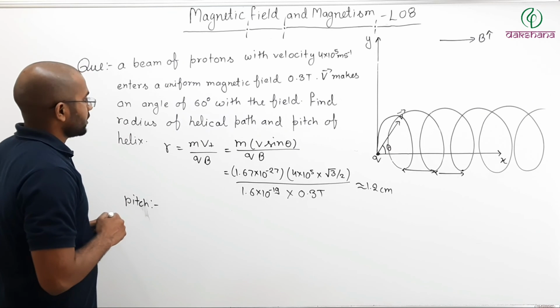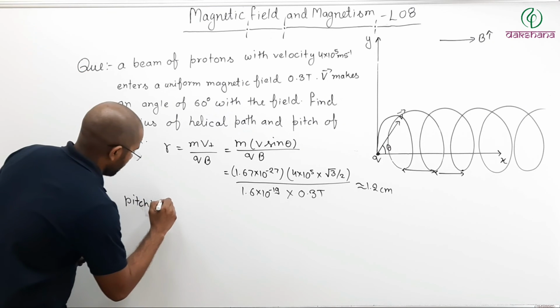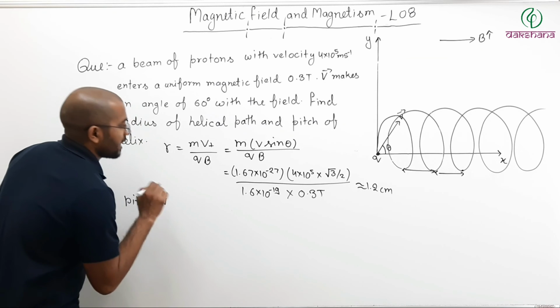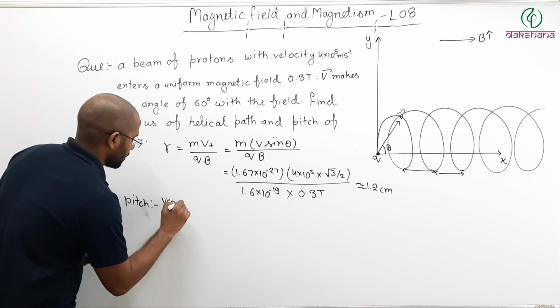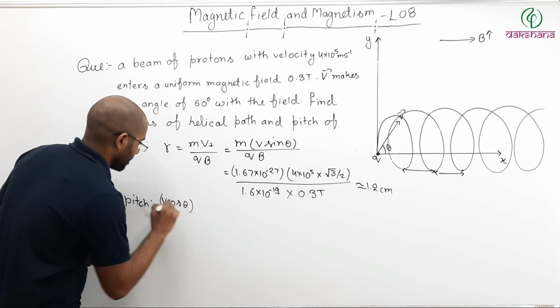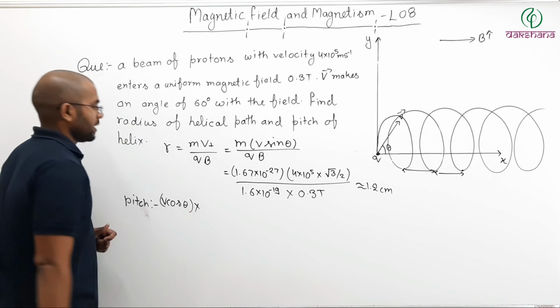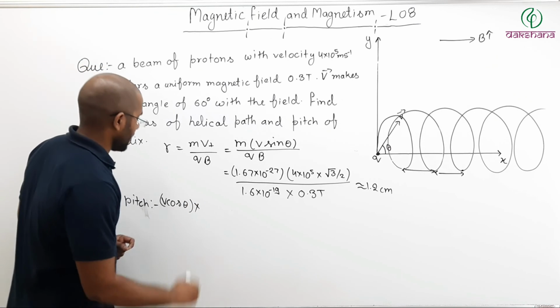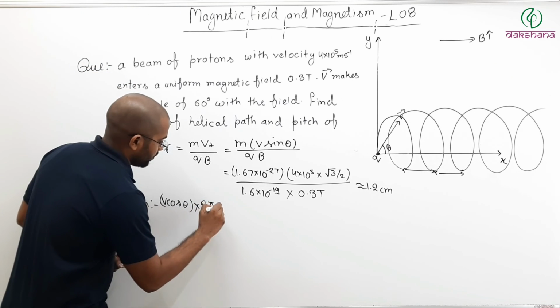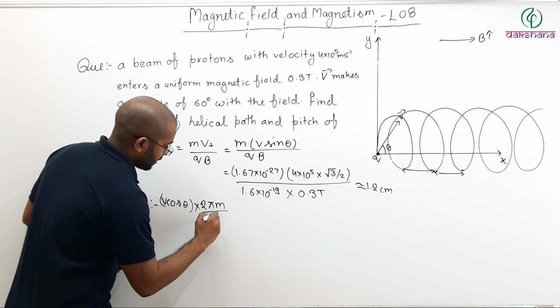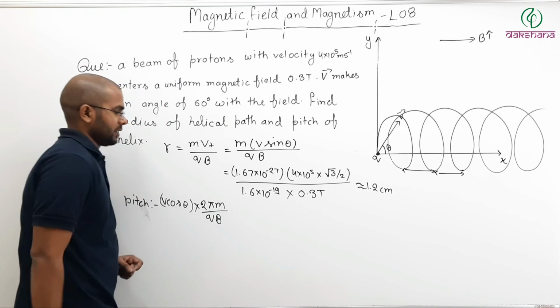You can write here, pitch is nothing but V parallel, which is V cos theta, multiplied by the time period. What is the time period? 2 pi m divided by qB, like this.